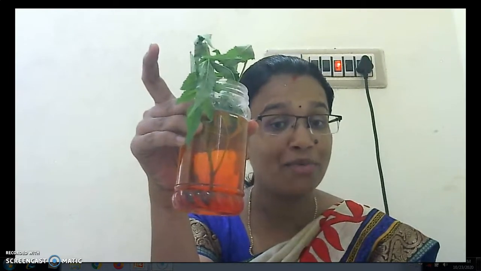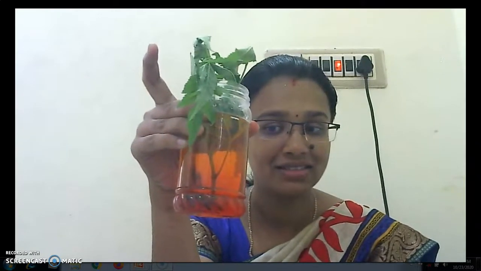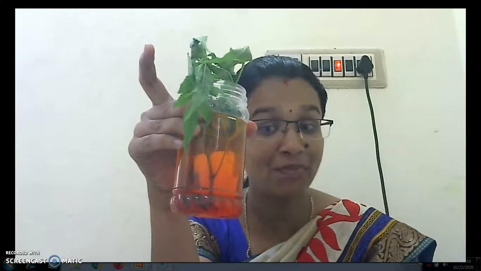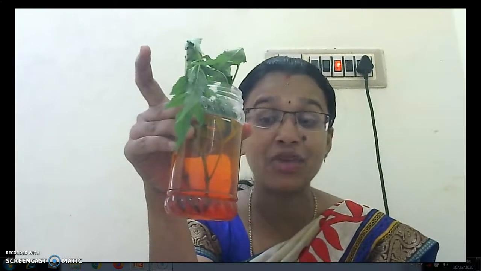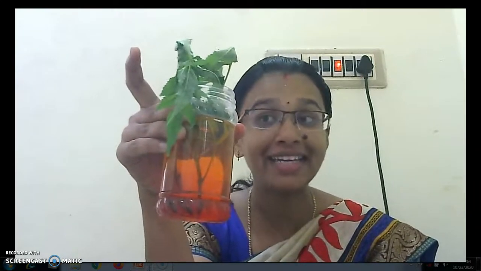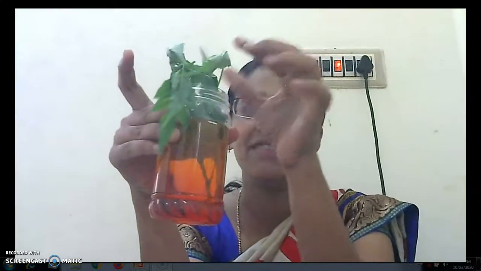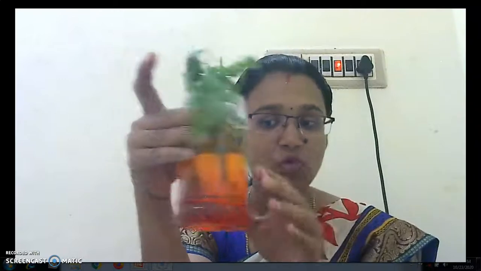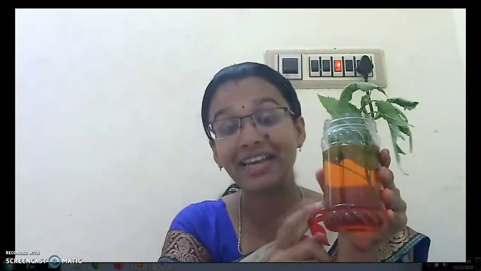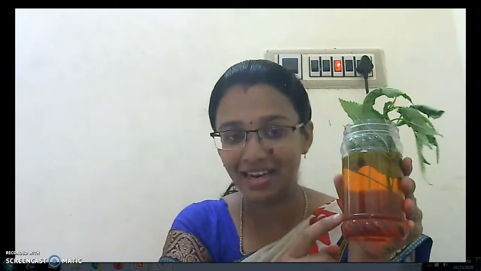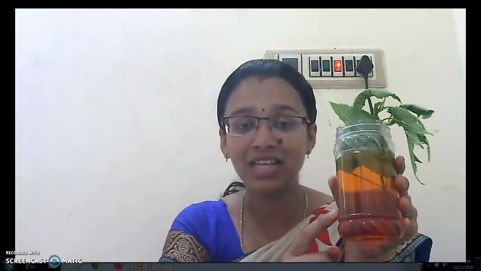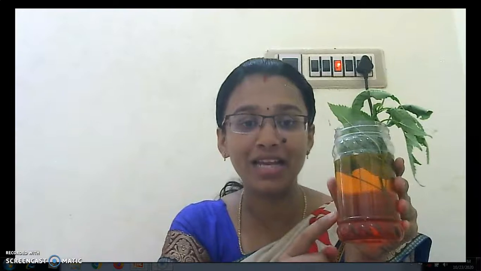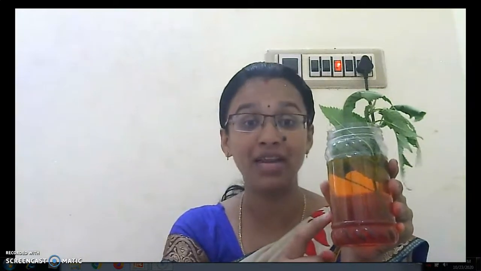So what are we able to observe in the end? After a few days, we are able to see the red color in the leaves and in the stem, because the water here is red in color. So what is the use of the stem? It helps in the transport of water and minerals to all parts of the plant.